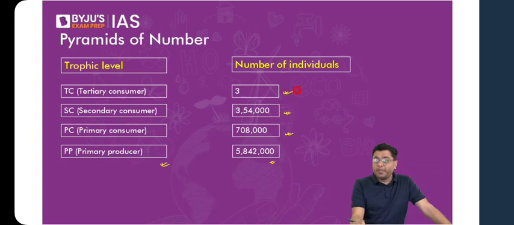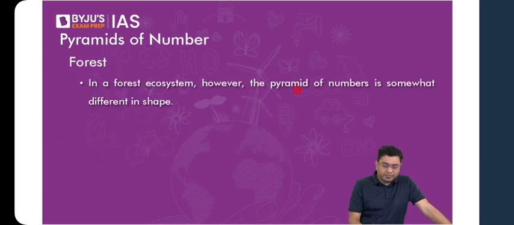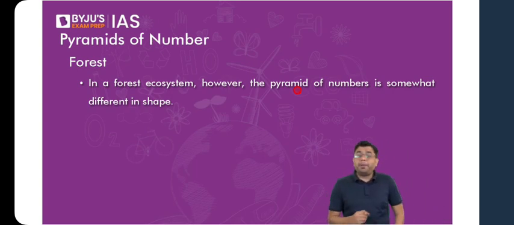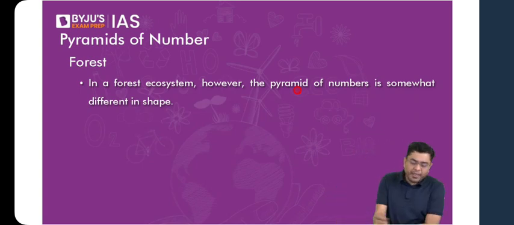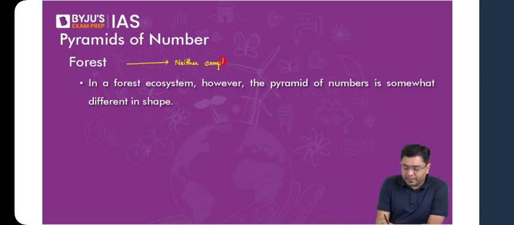Now, let us take a look into the pyramid of numbers when we talk about the forest ecosystem. Now, in the case of a forest ecosystem, the pyramid of number is actually a bit skewed. It is neither completely upright nor is it completely inverted. So here, neither completely upright nor completely inverted. Okay, so that is the case of the forest.